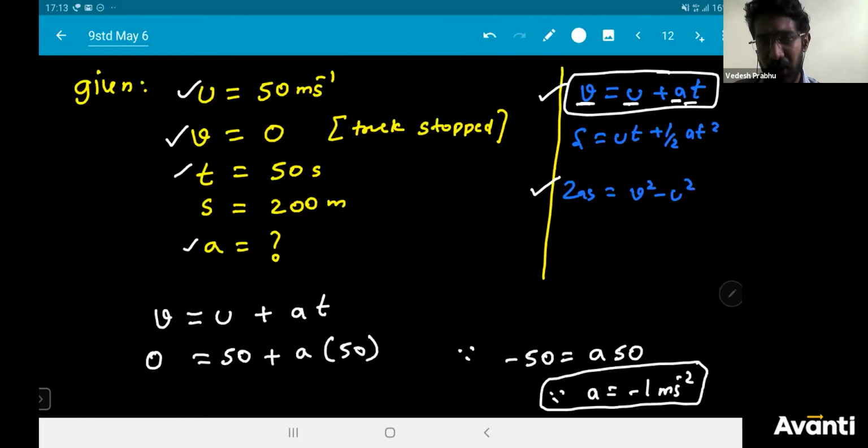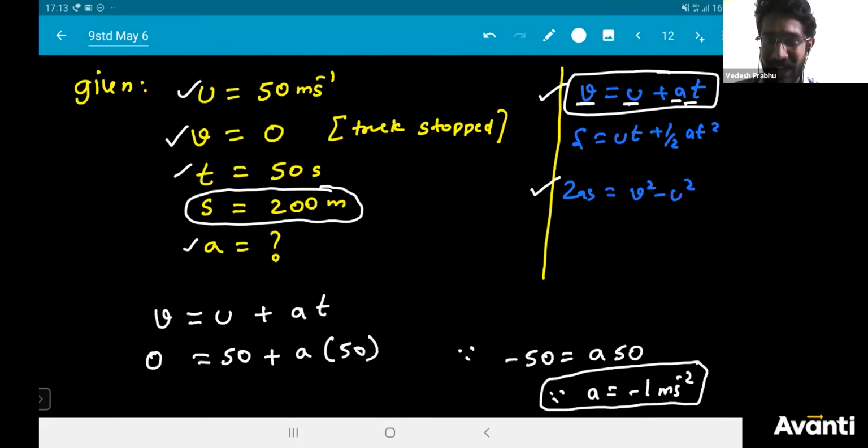The extra information they have given, you are not using, and that is fine. Sometimes they give extra information. It is not compulsory that all the information given should be used. If you try equation number 3, you will see that the time is an extra quantity given.